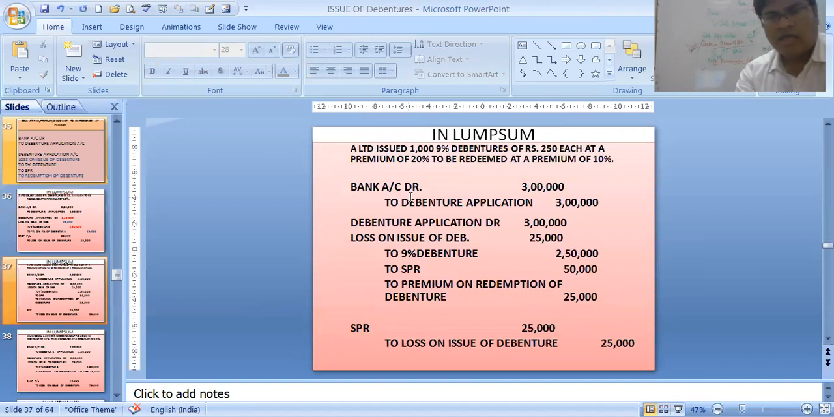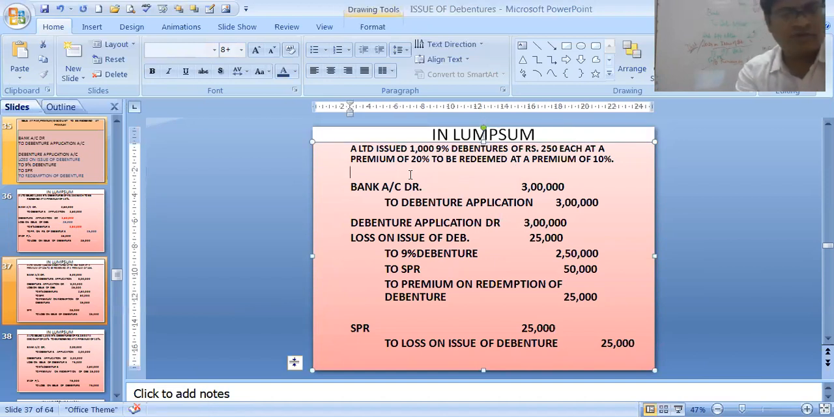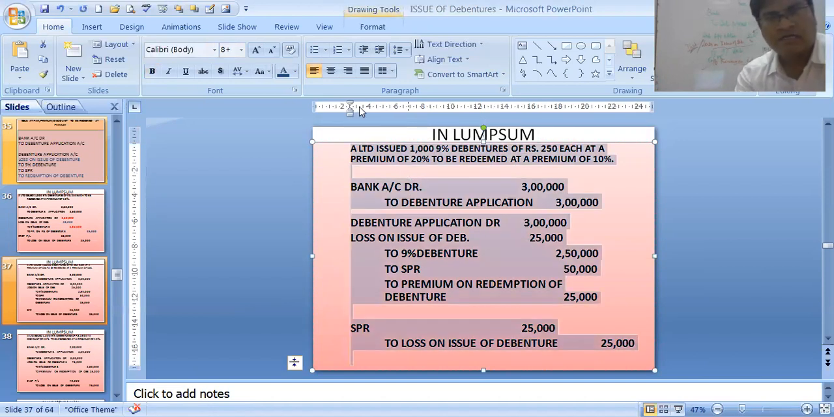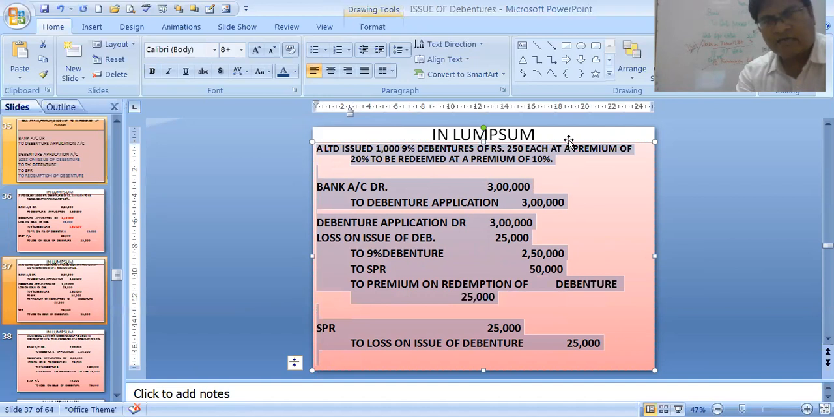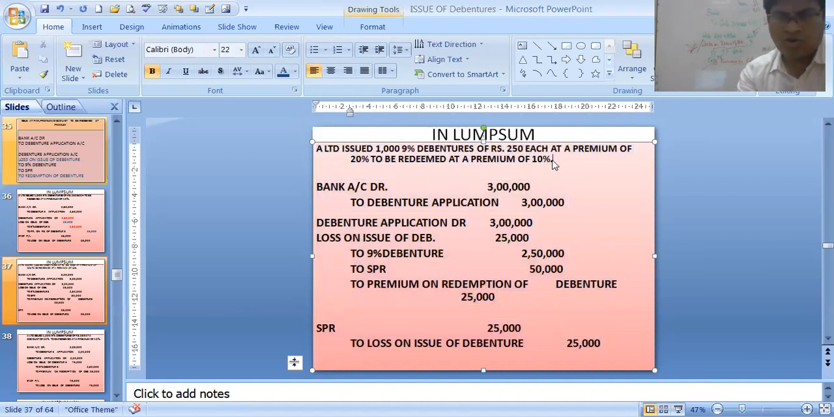Now, A Limited issued 9% debentures of 250 each at a premium of 20%. Now we are issuing the debentures at a premium of 20%, and we will be redeeming at a premium of 10%. Now we don't compare the redemption value with the premium value. We will always compare the redemption value with the par value. That means though we are getting 3 lakhs and we need to refund only 2,75,000, still we will consider there is a loss because we are redeeming at 25,000 more.